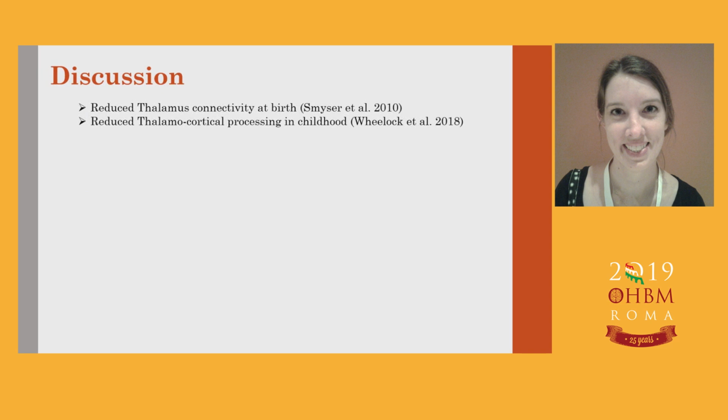Our prior work has demonstrated reduced thalamus connectivity at birth, and we've also shown reduced thalamocortical processing in childhood, and this has been associated with poor outcome. And I think this is consistent with what we're seeing here with poor sensory thalamus processing and attention.